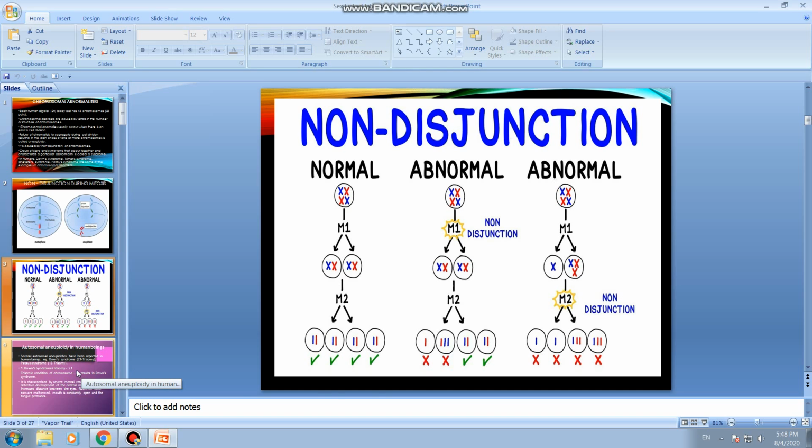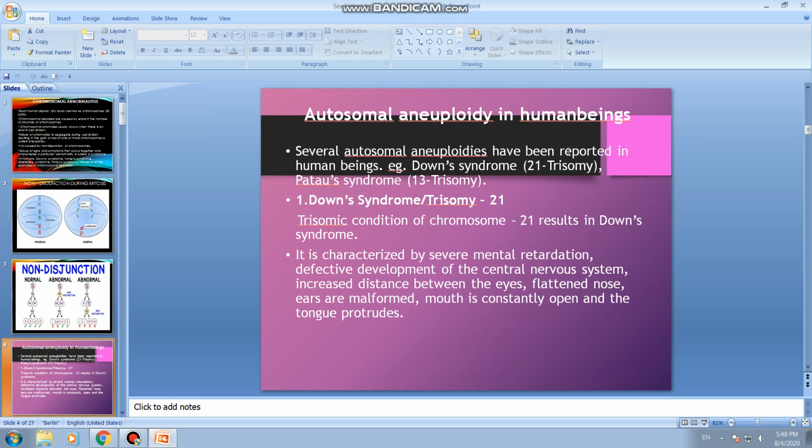We will now discuss autosomal aneuploidy in human beings. Several autosomal aneuploidies have been reported in human beings, and you should know what an autosome is. Autosomes are the chromosomes present in the somatic or body cells. On the other hand, allosomes are the chromosomes present in the gametes. Here we are discussing autosomal aneuploidy, that is, abnormality in the number of chromosomes in human beings.